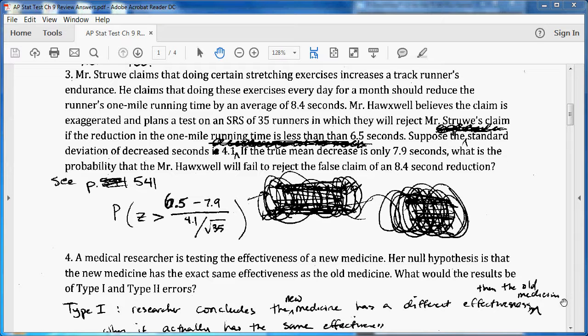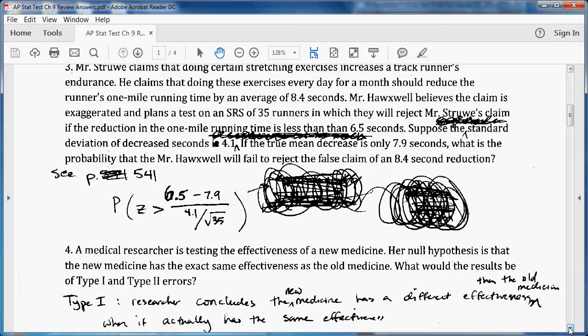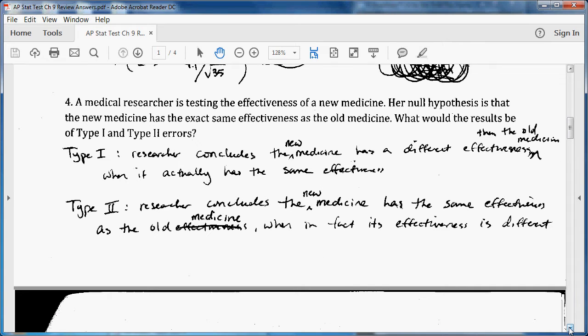Number 4, a medical researcher is testing the effectiveness of a new medicine. Her null hypothesis is that the new medicine has the exact same effectiveness as the old medicine. What would the result be of type 1 and type 2 errors? So type 1, a researcher concludes the new medicine has a different effectiveness than the old medicine when it actually has the same effectiveness. Type 2, researcher concludes that the new medicine has the same effect as the old medicine when in fact its effectiveness is different.